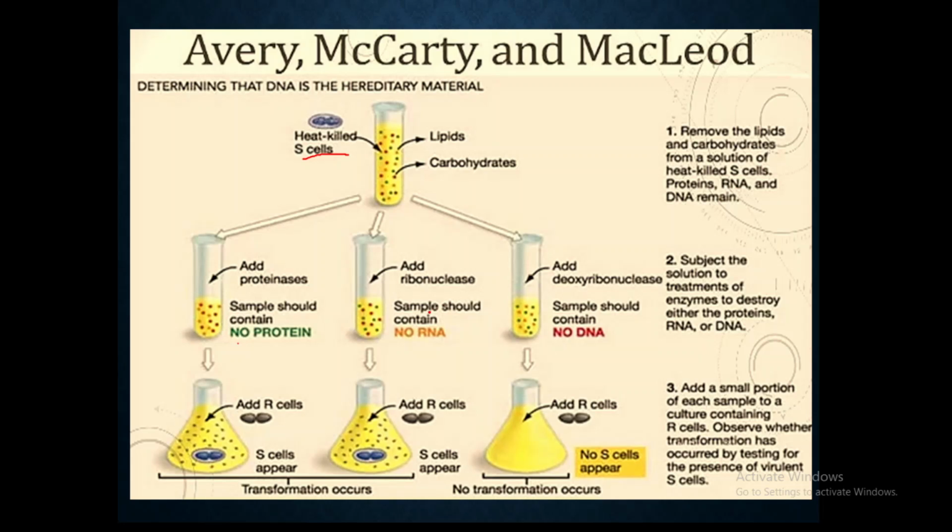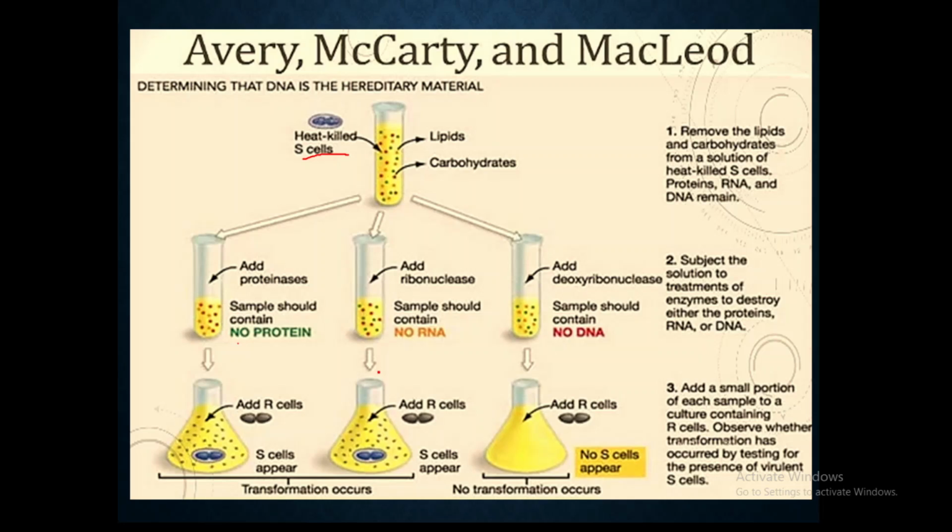RNases remove the RNA. So they have taken the same heat killed S strain biomolecules, and from them they want to remove one important molecule, that is RNA. In order to remove the RNA, they have taken RNA digestive enzymes, which are nothing but ribonucleases. These ribonucleases are added to this medium, so it digests only RNA, which means that except RNA, all other biomolecules are present here.